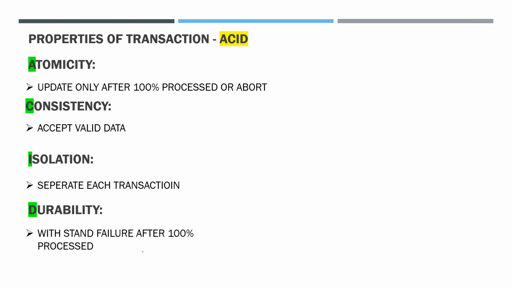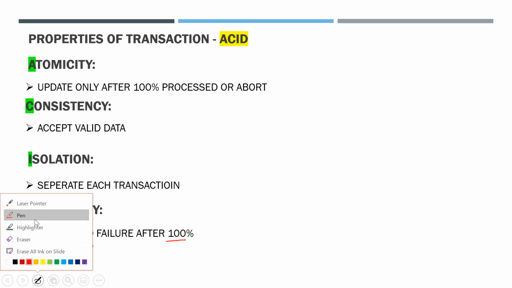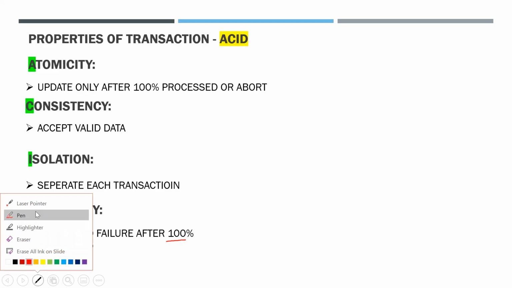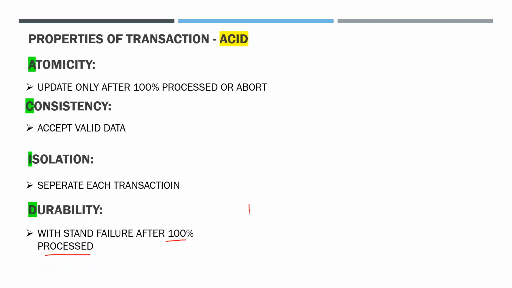Durability: it should withstand failure after 100% processing. When the transaction is 100% processed, it should withstand failure. For example, when we are booking flight tickets, we enter all the details, choose the class, give the number and account details, and make the transaction.